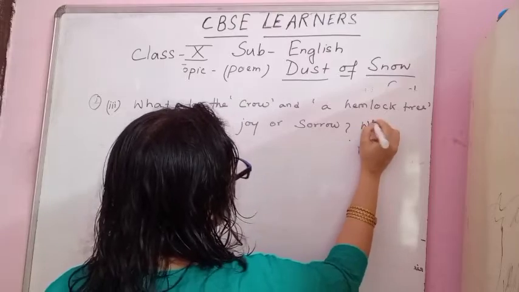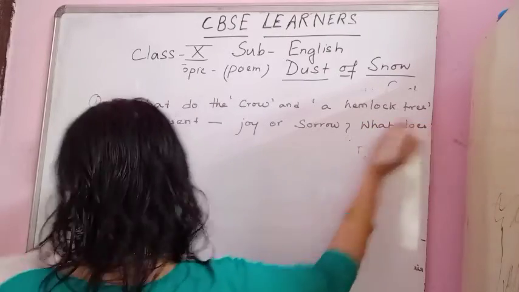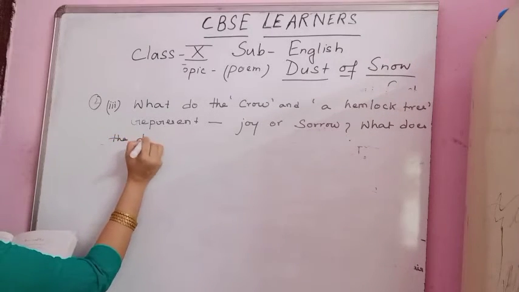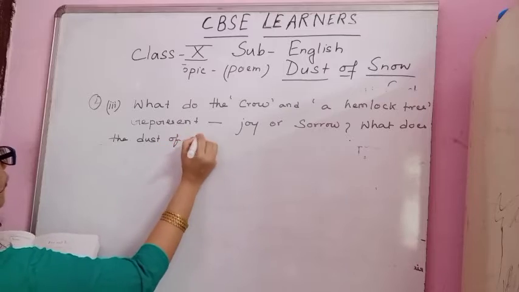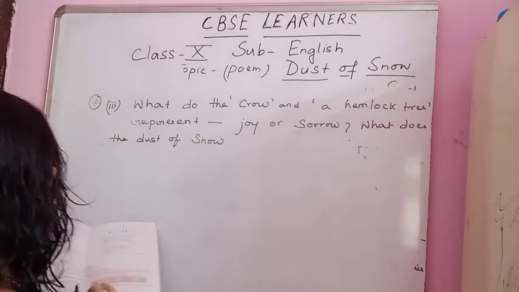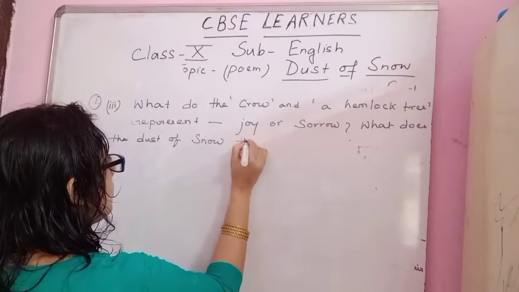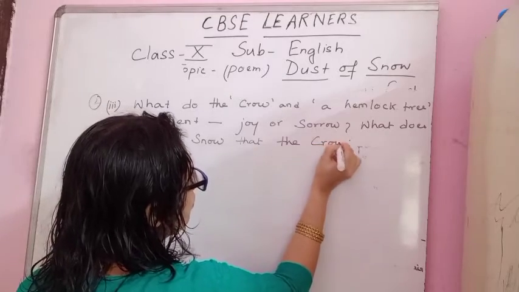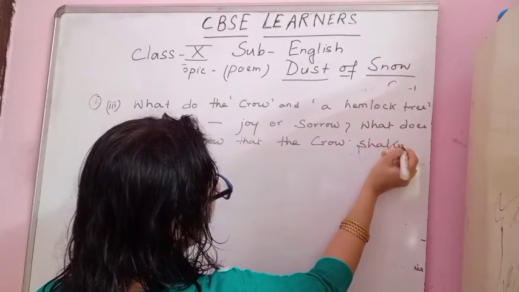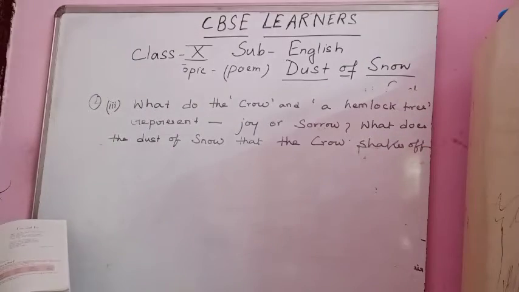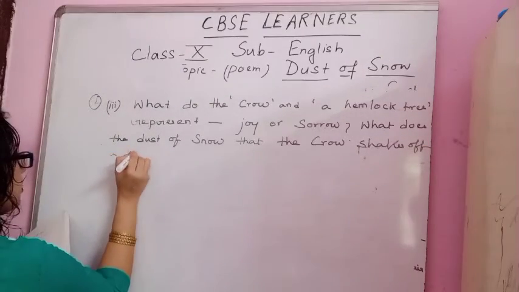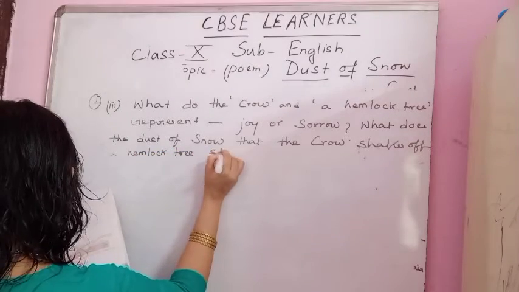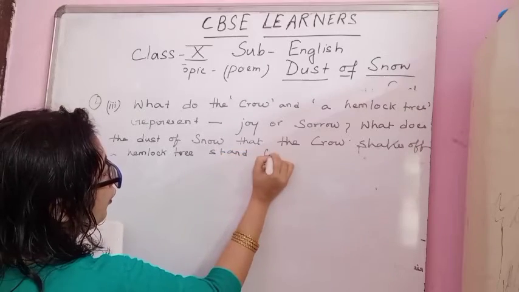Now what does the dust of snow that the crow shakes off a hemlock tree stand for?